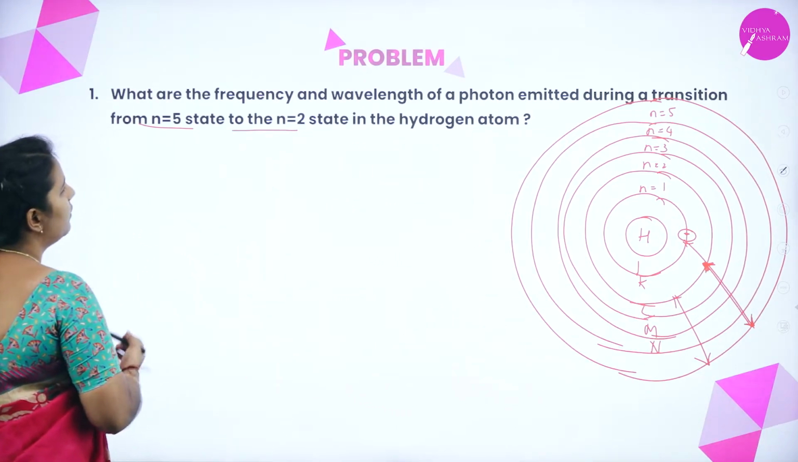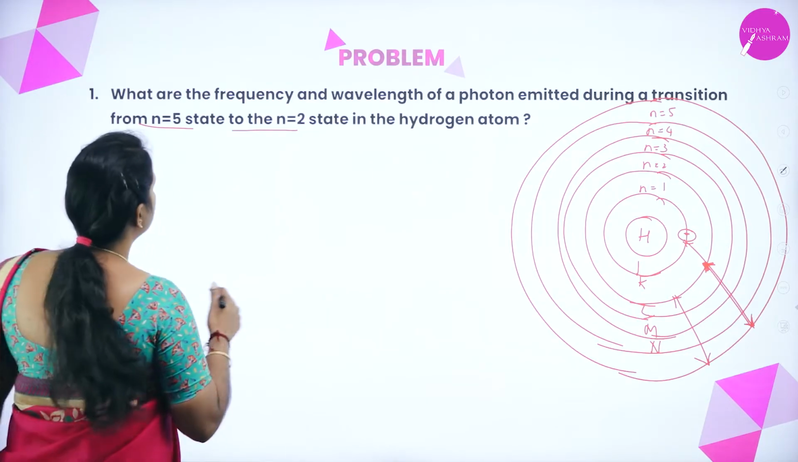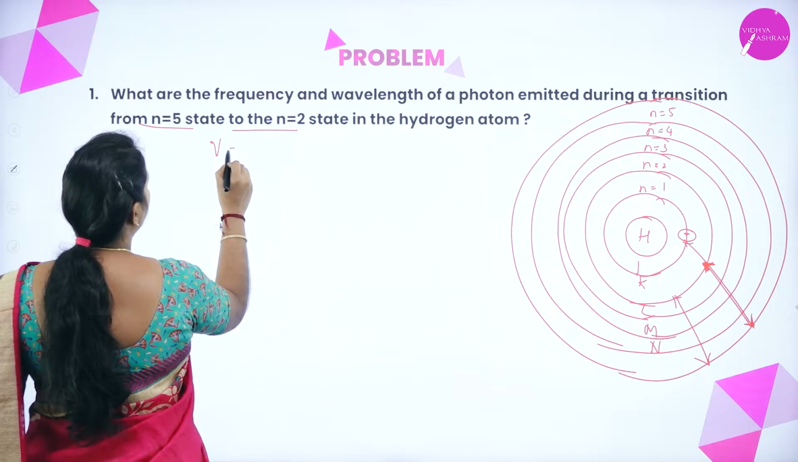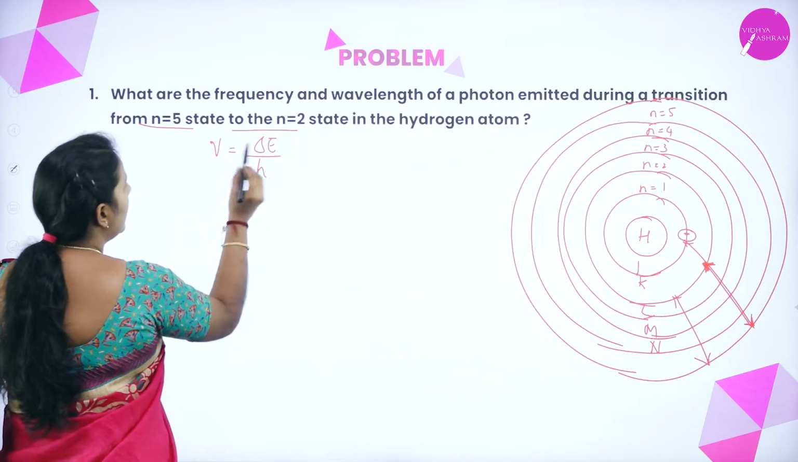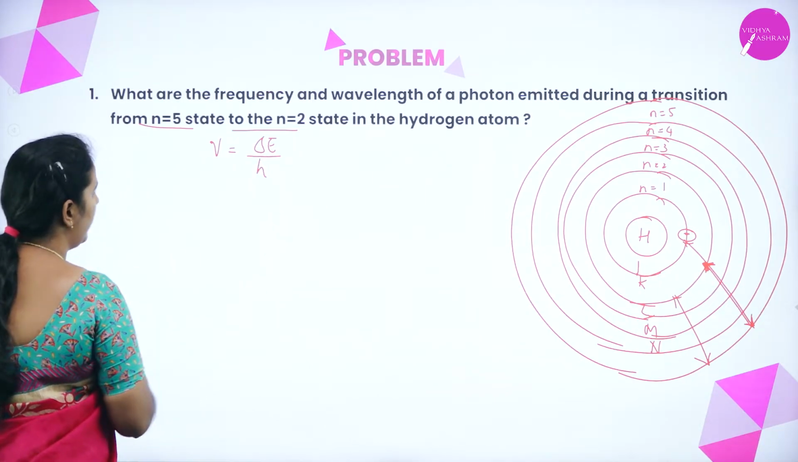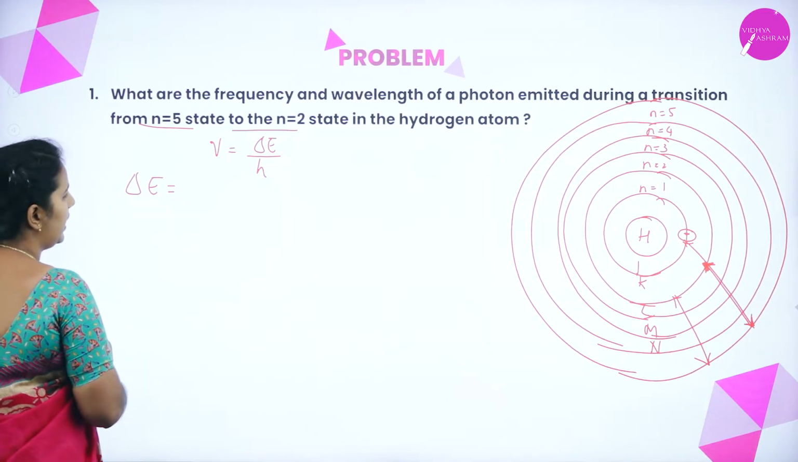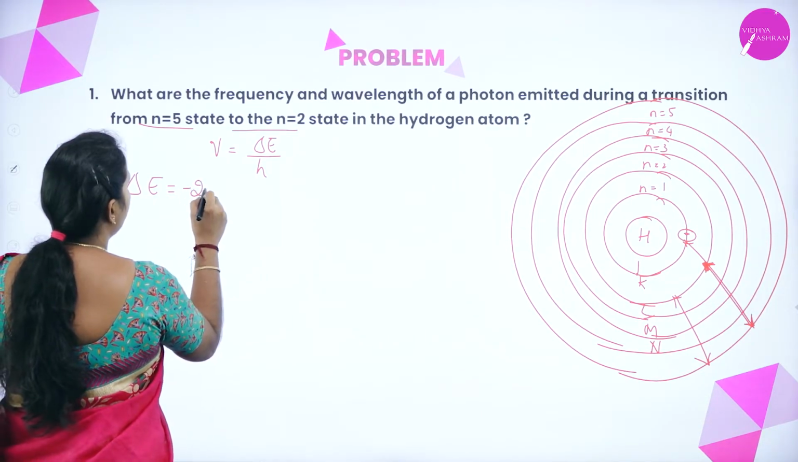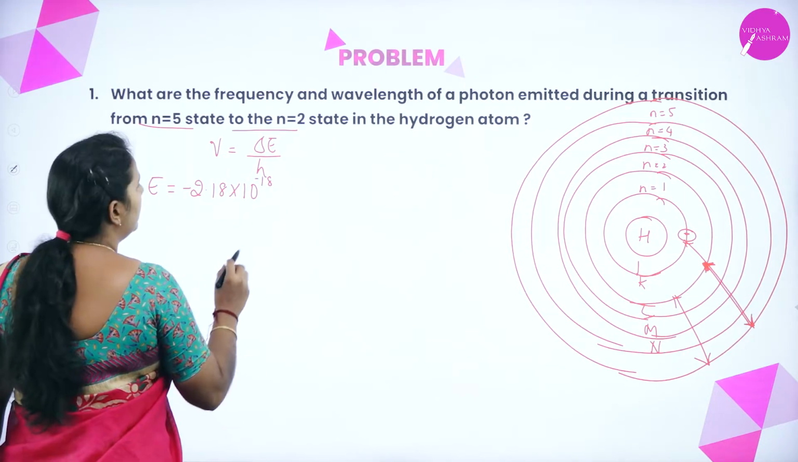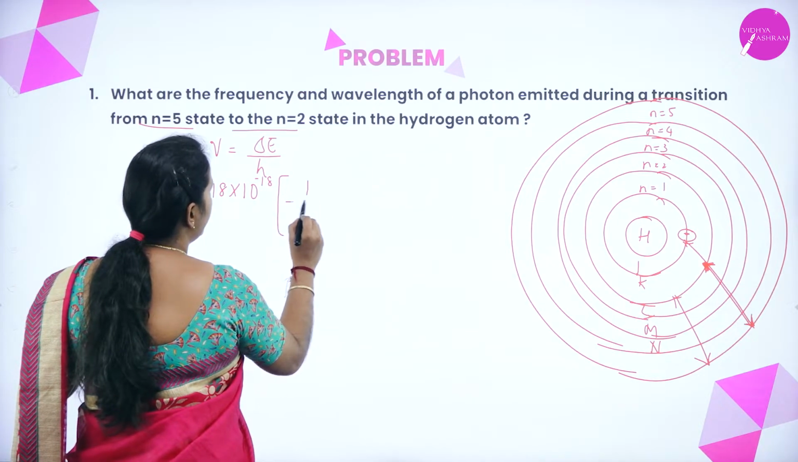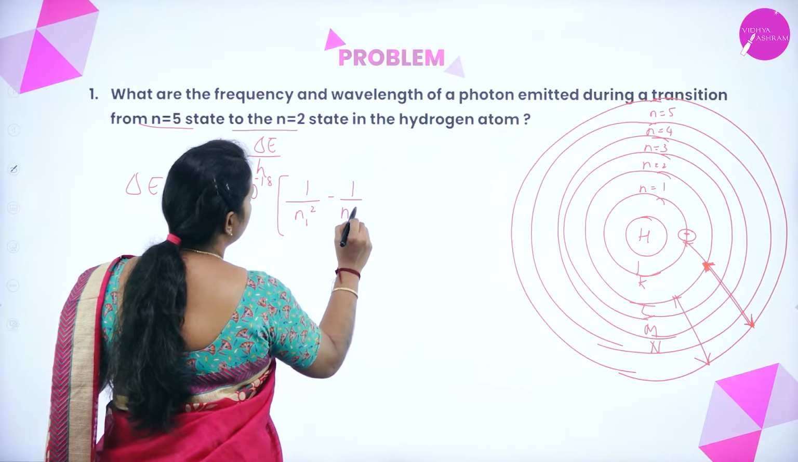First, we know that they have given the transition between two states, so nu is equal to delta E divided by h. In order to know the transition between the two energy levels, that can be obtained by delta E equal to minus 2.18 into 10 to the power of minus 18 into 1 divided by n1 square minus 1 divided by n2 square.